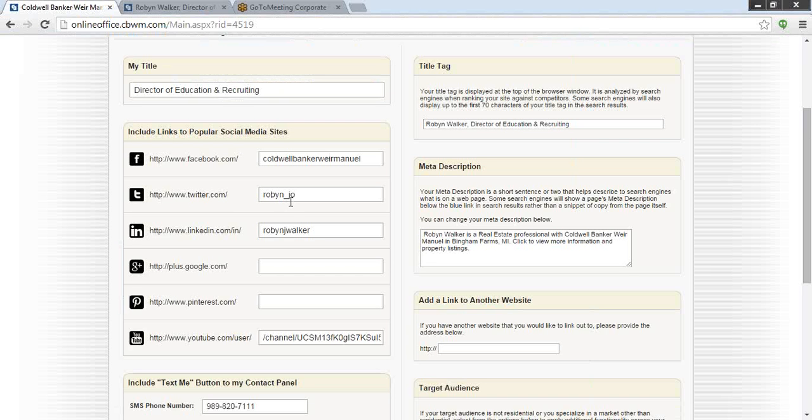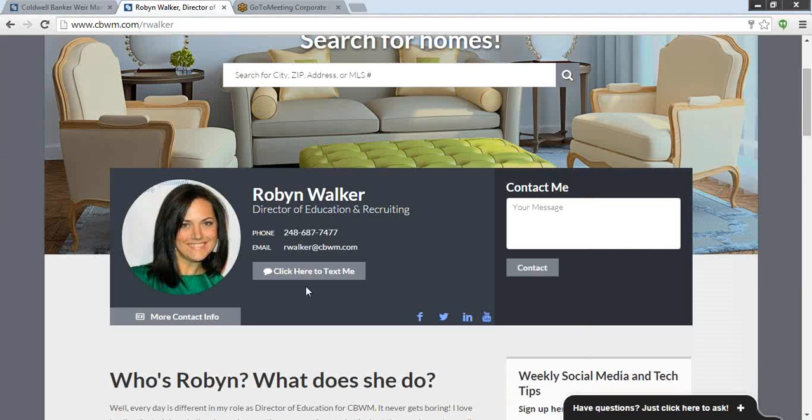Now the Twitter account, I did link up with my Twitter, and then LinkedIn, and then a few of the other ones. You don't have to put anything in these fields if you don't want to. If you don't put anything in these fields, you just won't have any of these little icons showing up here on your profile page. If you do, they'll show up. It's as simple as that.